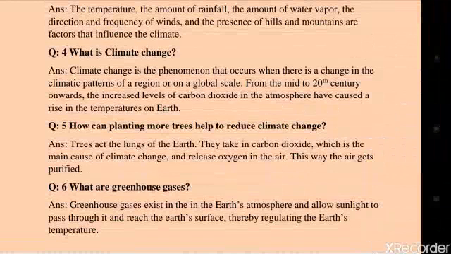What are greenhouse gases? Answer is, greenhouse gases exist in the earth's atmosphere and allow sunlight to pass through it and reach the earth's surface, thereby regulating the earth's temperature.